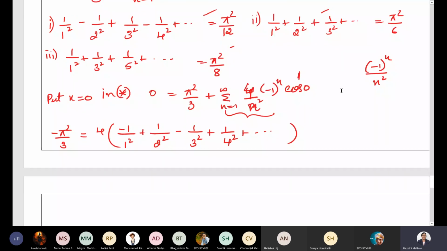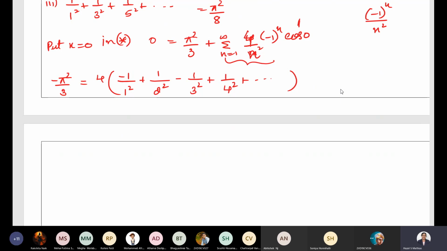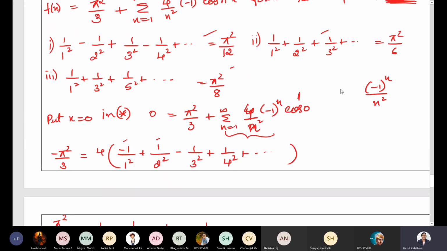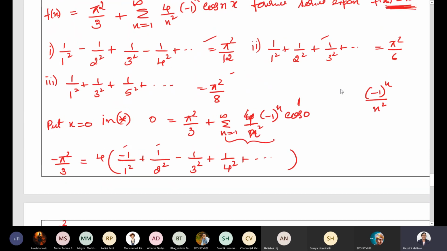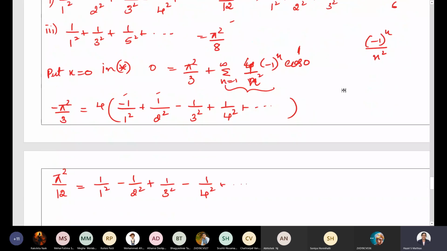So finally, take this 4 to the other side and multiply the entire term by minus 1. We get pi square by 12 equal to, wherever minus is there it will become plus and wherever plus is there it will become minus, because we are multiplying the entire expression by minus 1. So it will be 1 by 1 square minus 1 by 2 square plus 1 by 3 square minus 1 by 4 square etc. Is it the first one we need to prove? Correct? Is it clear?